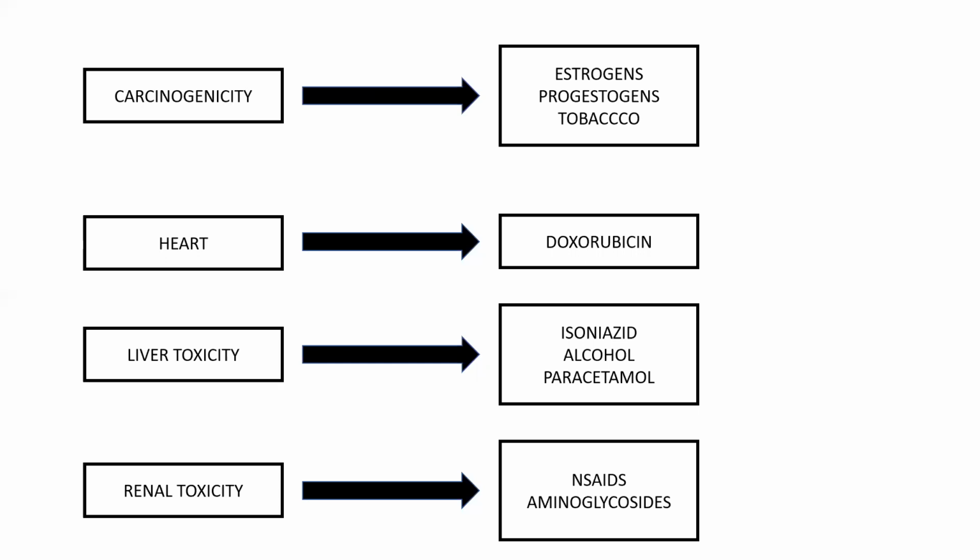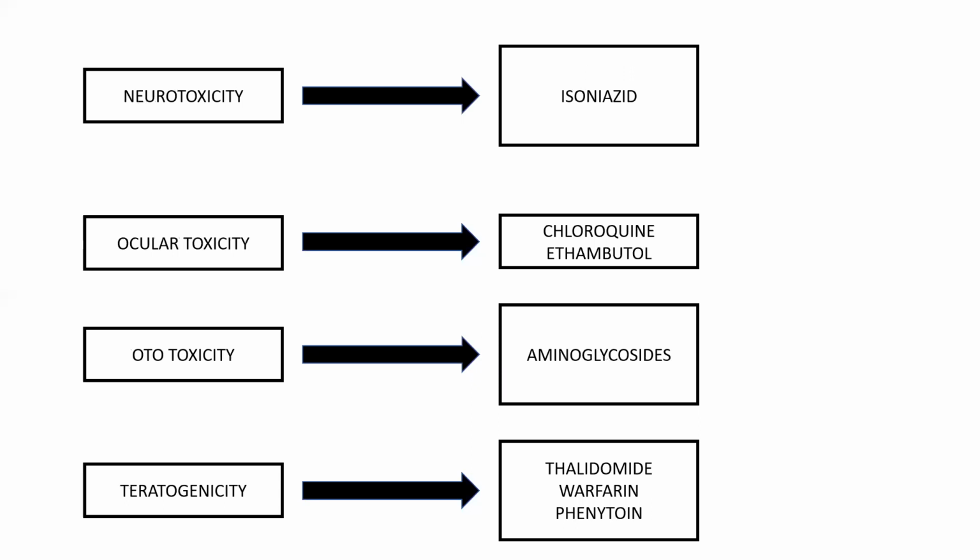Renal toxicity means damage to the kidney: NSAIDs and aminoglycosides. That's why we generally ask old people not to take diclofenac, these painkillers, for a long duration, because they affect the kidneys. Next, neurotoxicity, which damages the neurons. Example, isoniazid.